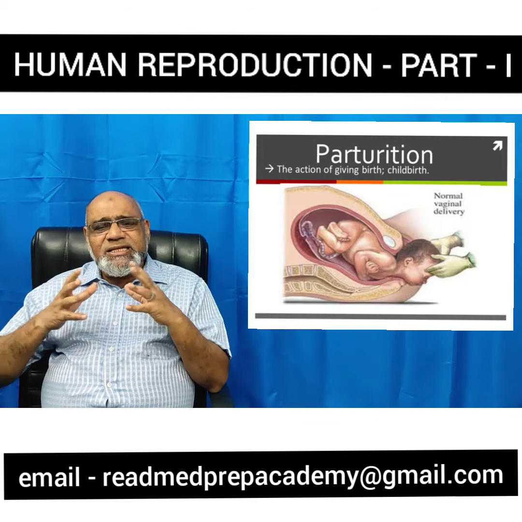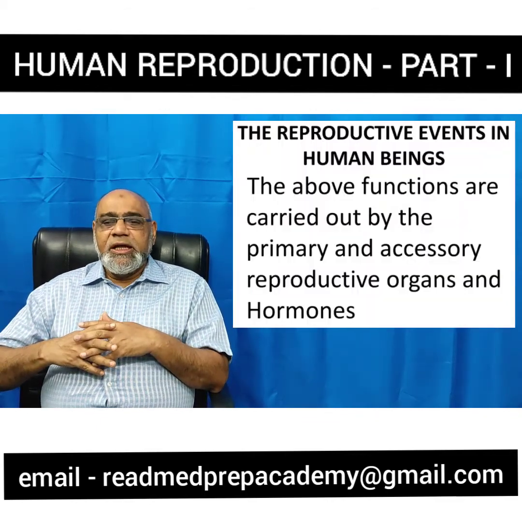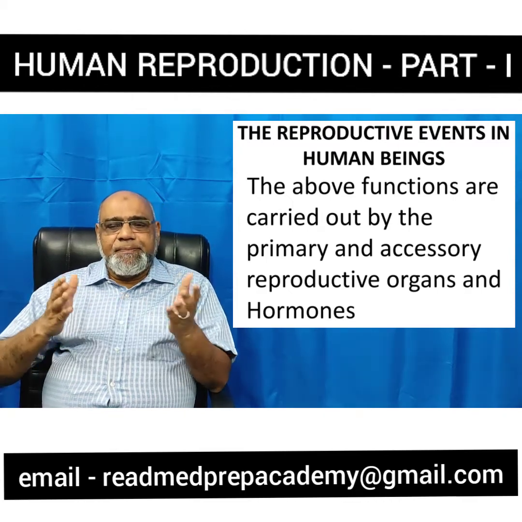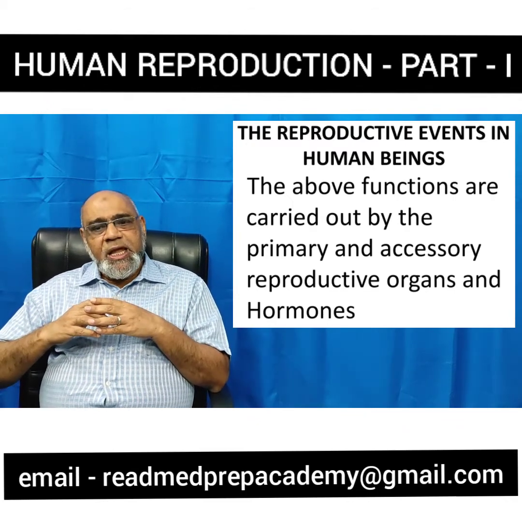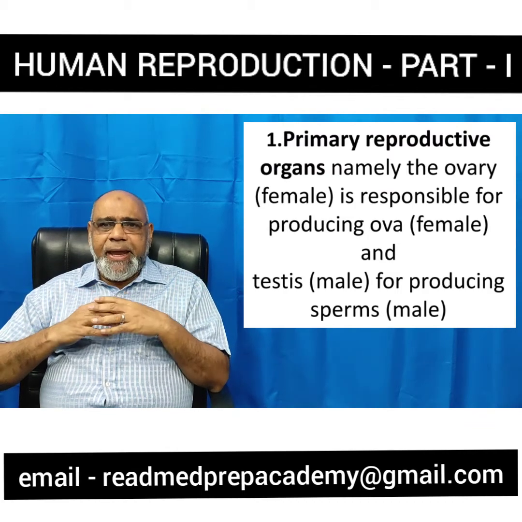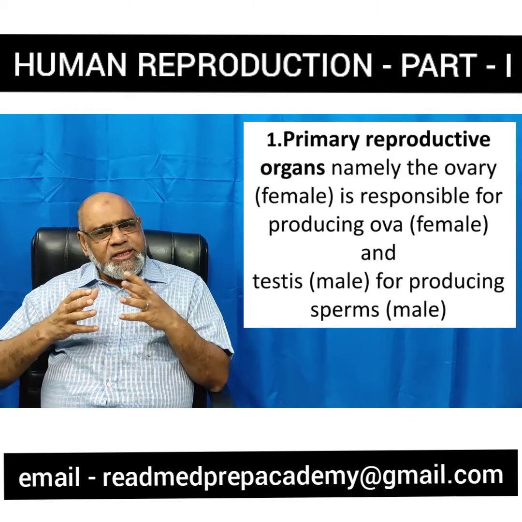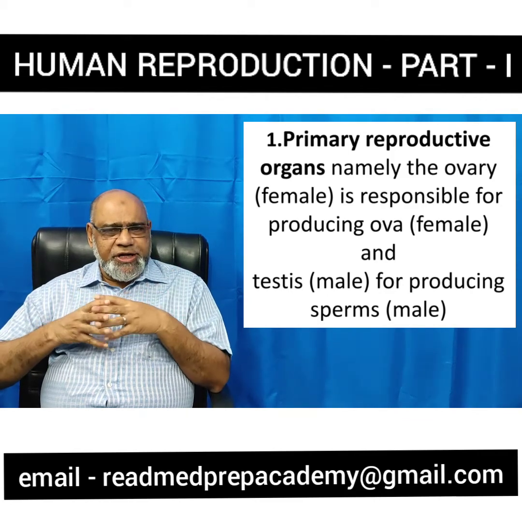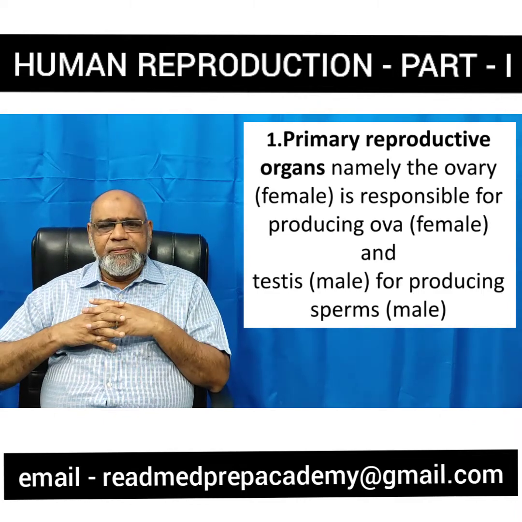So what is necessary for the various reproductive events that occur in human beings? The above functions are carried out by the primary and the accessory reproductive organs. The primary organs are the testis in the male and the ovary in the female. The accessory reproductive organs in the male are the prostate, the seminal vesicles, the vas deferens, and so on.